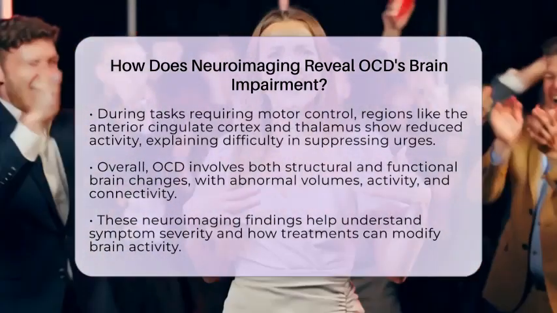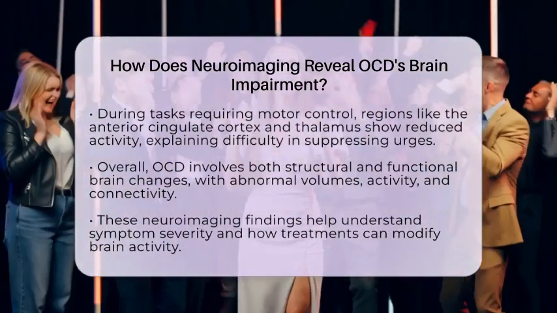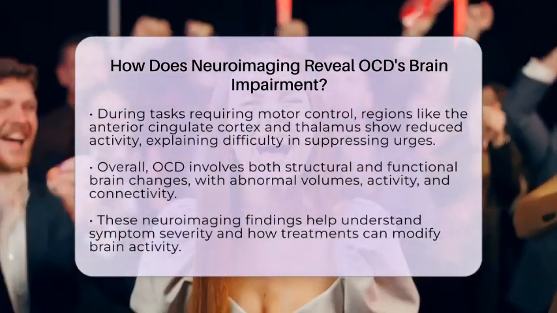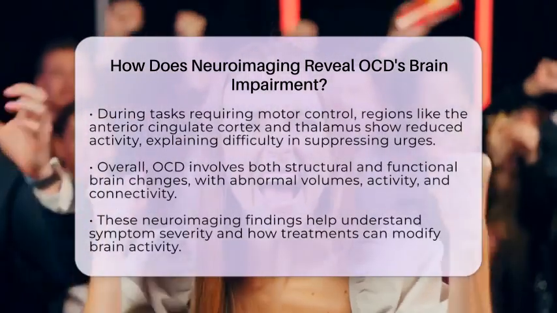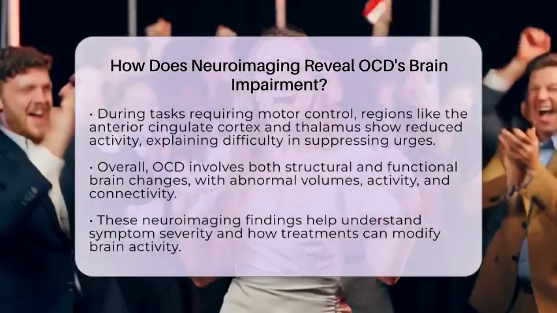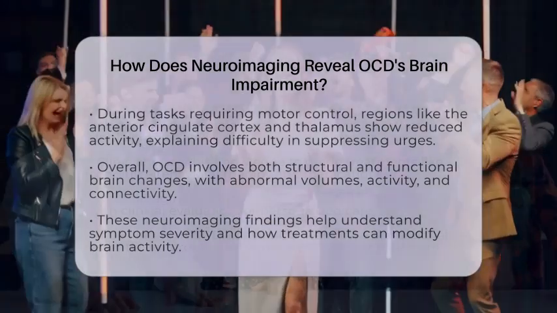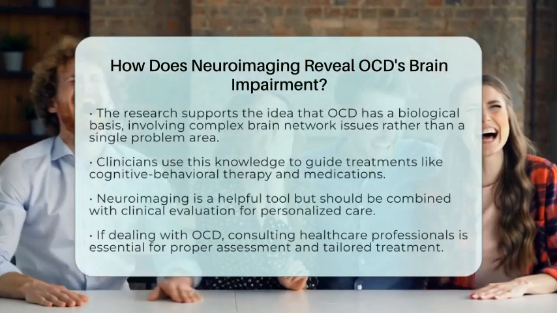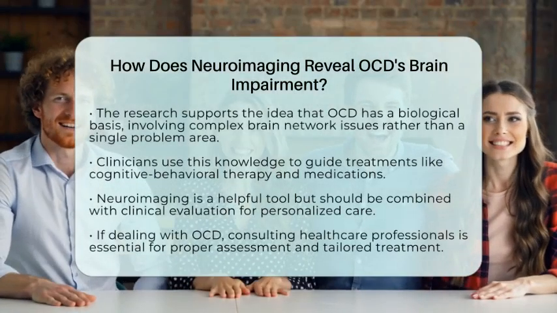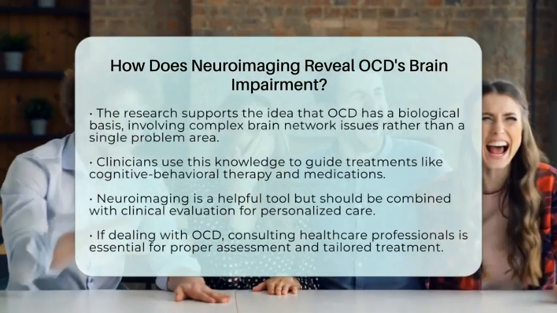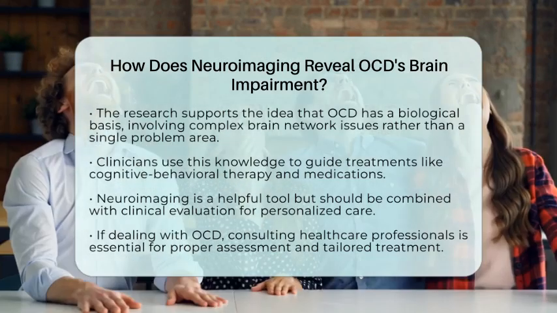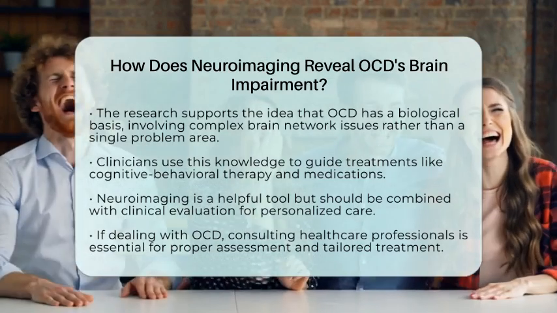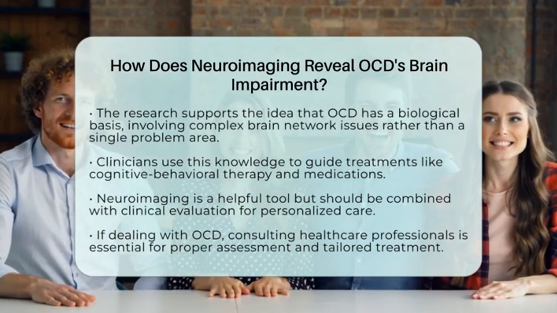These include abnormal volumes and cortical thickness, hyperactivity in key regions during symptom episodes, and disrupted communication within important brain circuits. These findings are not just academic. They help us understand how severe symptoms are and how they might change with treatment. They support the idea that OCD has a real biological basis, involving complex brain network dysfunction rather than a single